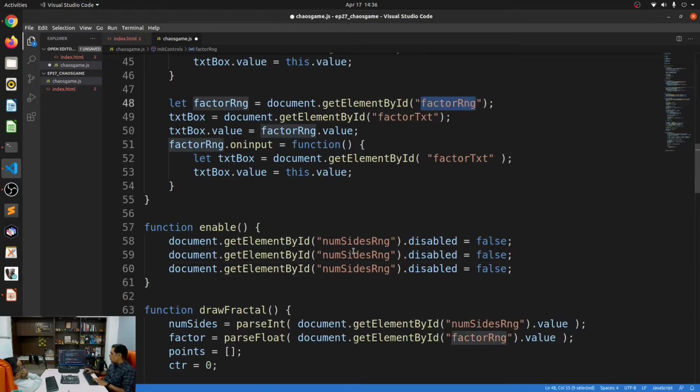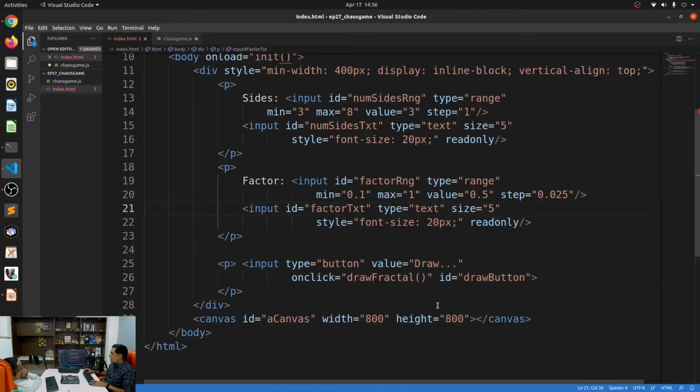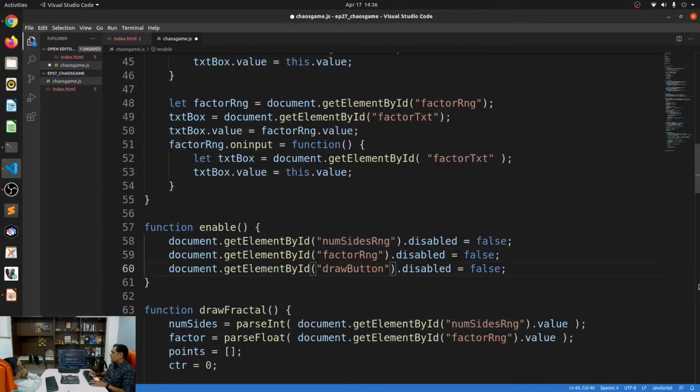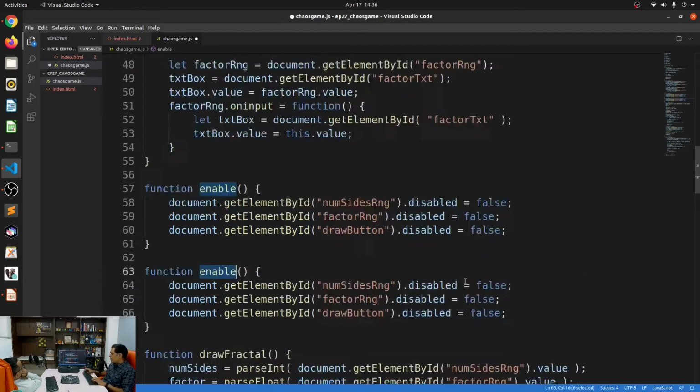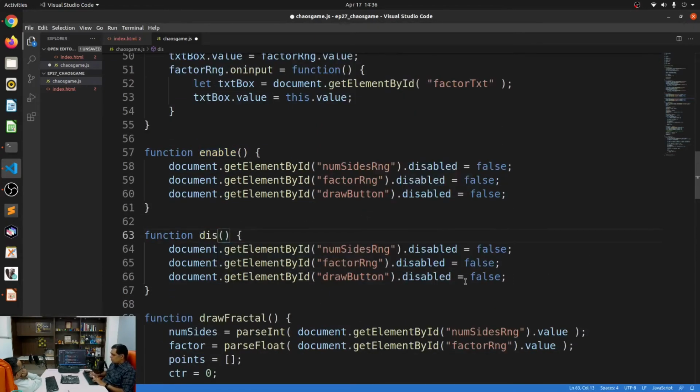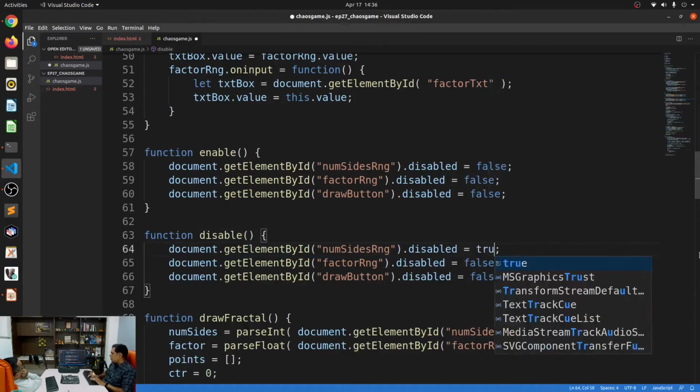The same goes for the factor range, and the same goes for the button. So this type on click ID is equal to draw button. So I'll just take the draw button. To enable them, you just have to set their disabled as false, and to disable them, I mean, it's pretty simple. I can just call this function disable, and disabled is equal to true.